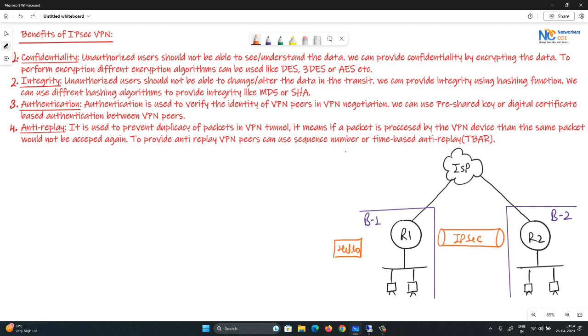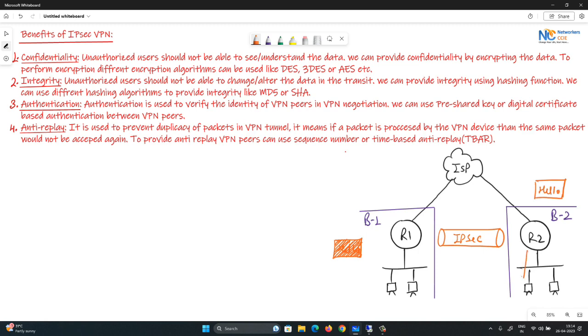So rather than sending the traffic over the open public network, we are sending the traffic through the tunnel. When the data is going through the tunnel, the router will perform encryption with the help of an encryption key. So the sender will perform encryption. These encryption keys will be generated with the help of an encryption algorithm. We will discuss them later. For now, this data will be encrypted with the help of the encryption key. On the other end, when the data is received, let's say on R2, R2 will decrypt this data and then it will be able to see what is in the packet.